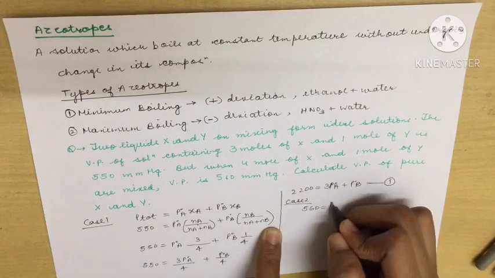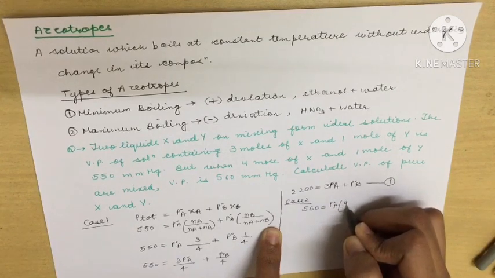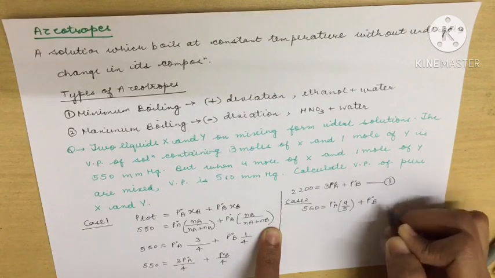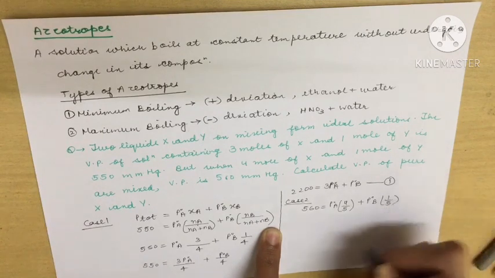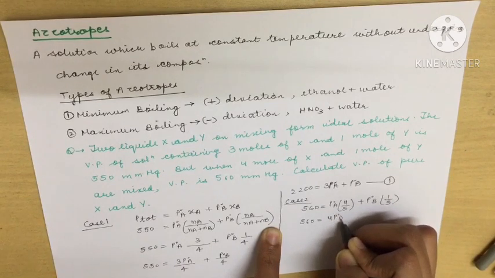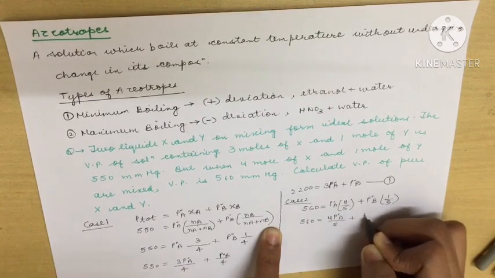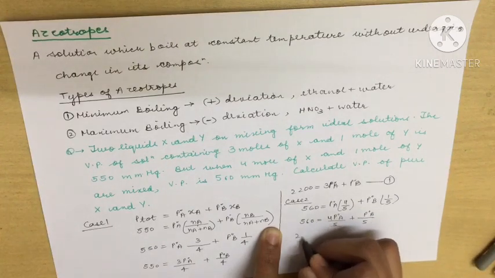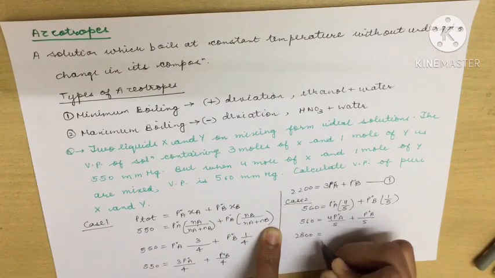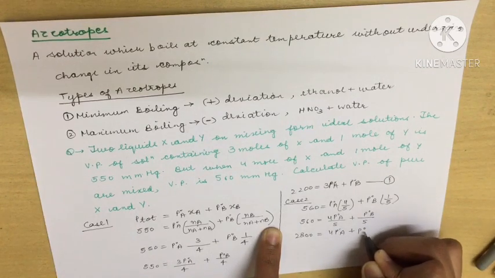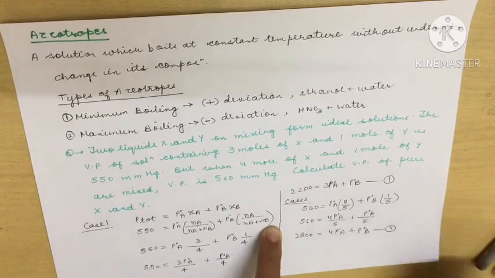Let us write here P°A times 4 upon 5 plus P°B times 1 upon 5, which means 560 equals 4 times P°A upon 5 plus P°B upon 5. Sending this 5 over there, multiplying it, I get 2800 equal to 4 times P°A plus P°B. This is my second equation.